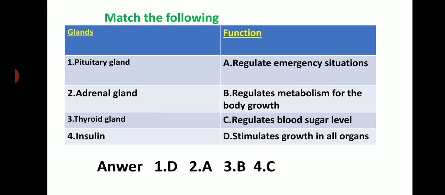Okay, so let me explain about these glands and their functions in today's class. Dear students, you probably heard about hormones. What are they? How do they work? What are hormones? They bring control and coordination. So you have already studied about the nervous system, right? It is the one which processes control and coordination in your body.